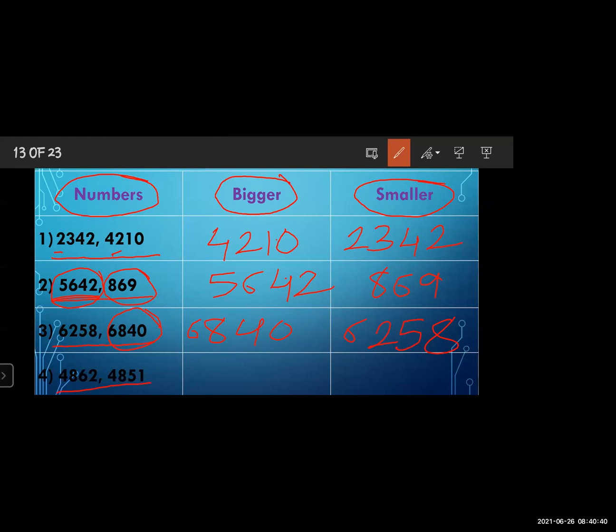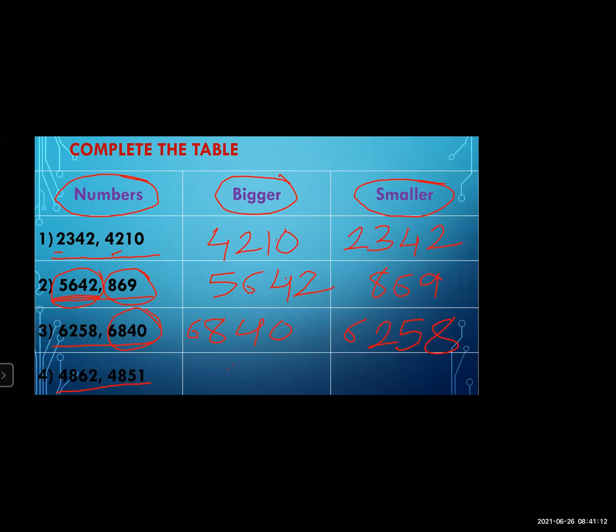You have to see the digits. Okay. Both numbers have the same digits. That time what we have to see? The higher place. Yes, higher place. In the first number, which digit is on the higher place? 4. And in the second number, which digit is on the higher place? Here also 4.